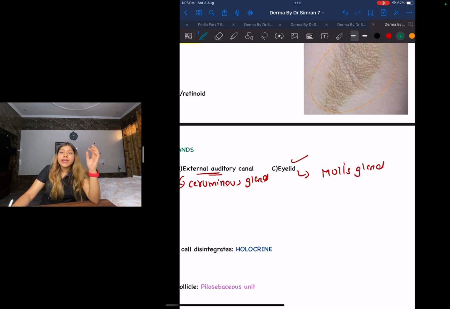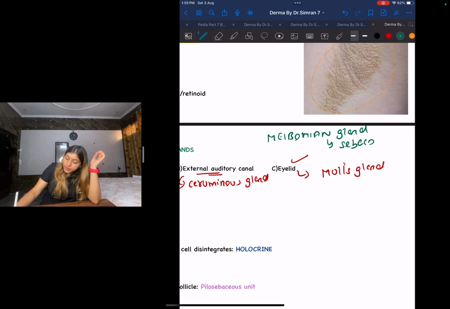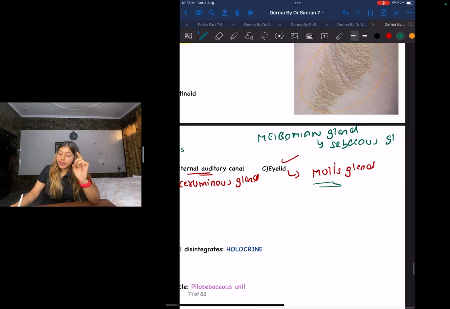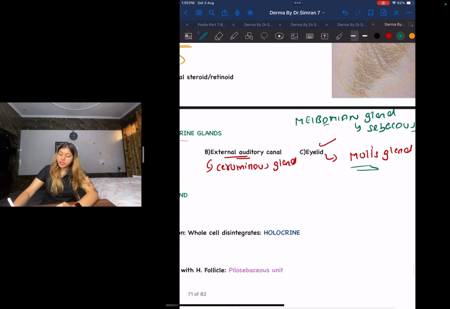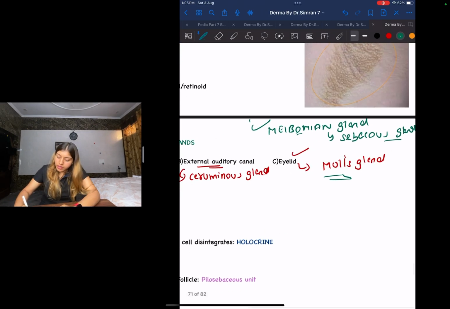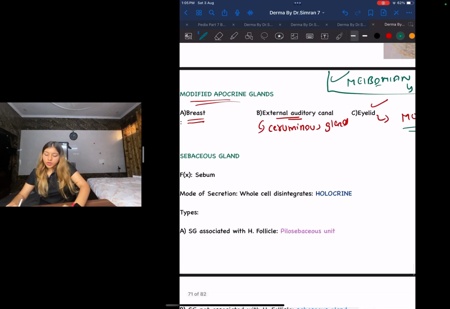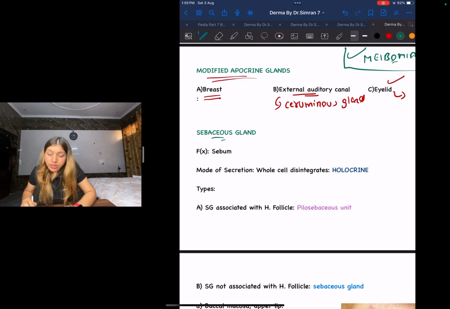What type of a gland is your meibomian gland? Your meibomian gland is a type of sebaceous gland. Okay, don't get confused here, guys. Your Moll's gland is a modified apocrine gland, whereas your meibomian gland is your sebaceous gland. Okay, remember this. This is an extra point that you need to remember. Don't get confused.